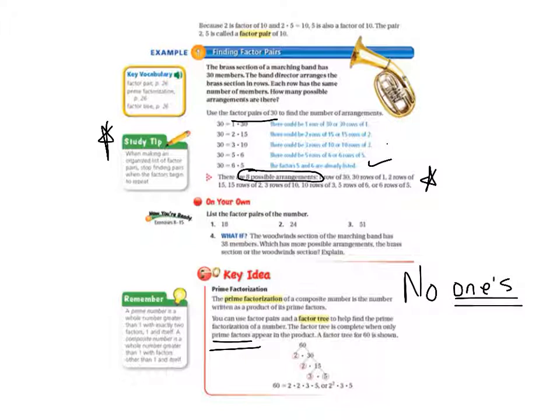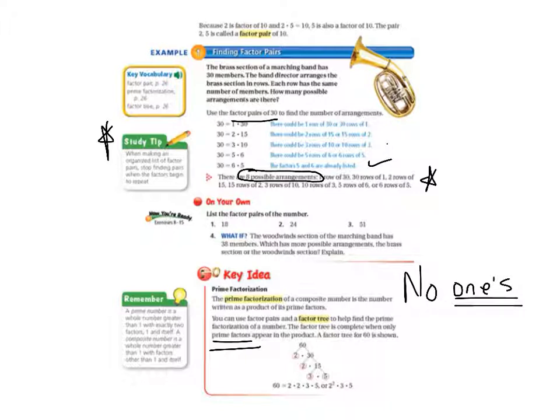But the book started with 2 times 30, and then they recognized that 2 was prime, so they circled that, and they just left it. Sometimes last year you may have been taught to keep dropping down those prime numbers, and that works just as well. As long as you don't lose them, that's fine. Circling them is another good technique. And then 2 is prime, so you leave that alone. 30 is not prime, so you keep factoring that out.